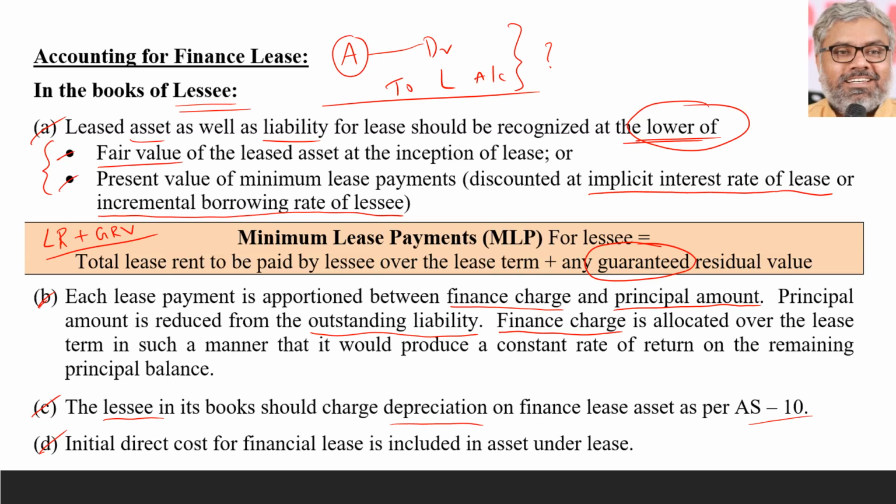Imagine if a question is asked about AS 19 for a lease period of 3 years, writing the entries in all the 3 years. Lot of entries will be there. Initially the asset and liability have to be recognized, then finance charges and principal amount have to be segregated, then each year an entry has to be passed for payment of lease rentals and debiting the interest, as well as the lessor account, and transferring that interest to the P&L account, and providing depreciation on the asset, then transferring that depreciation to the P&L account. Like this, periodically the accounting can be asked in the books of lessee for a higher number of marks.